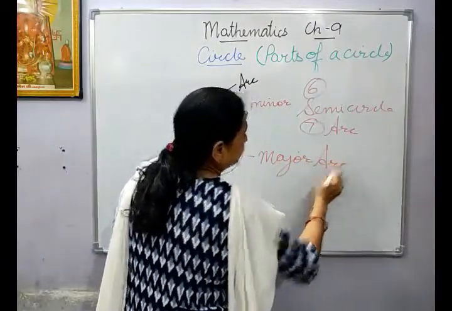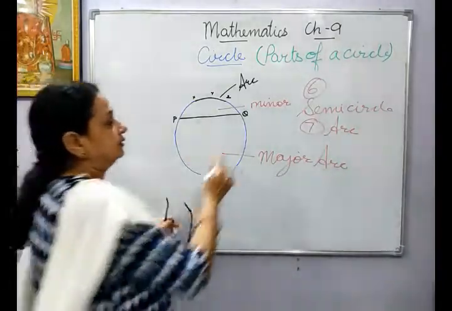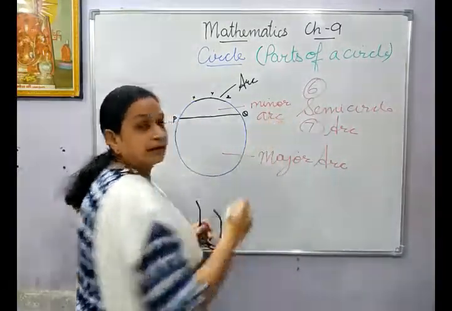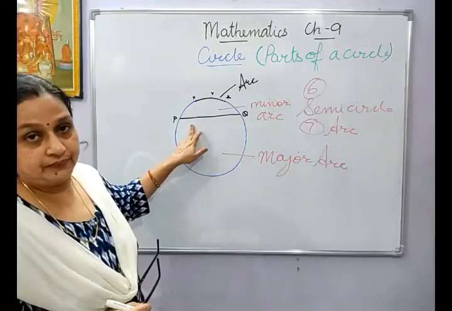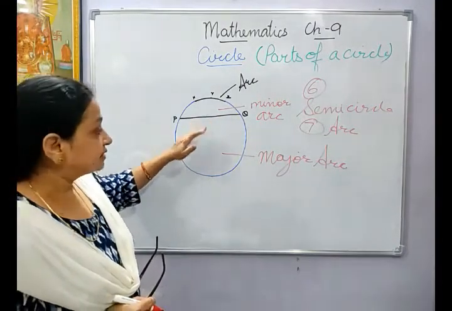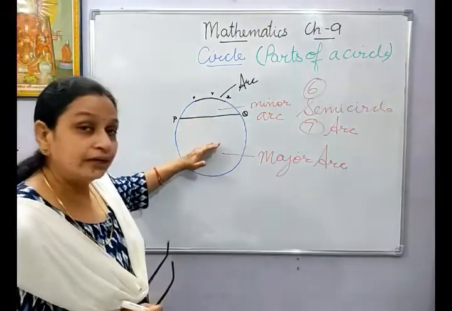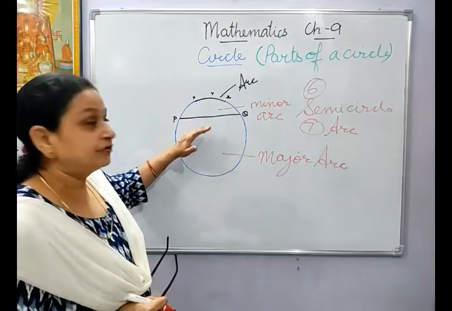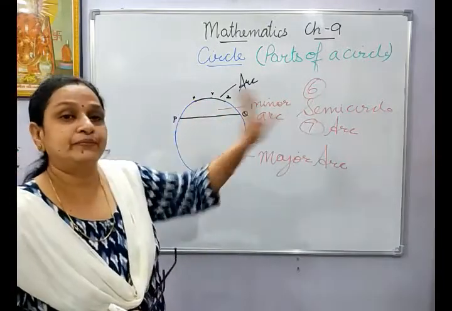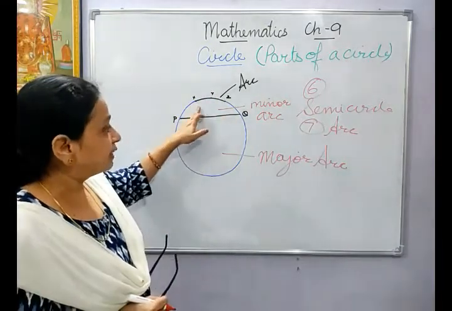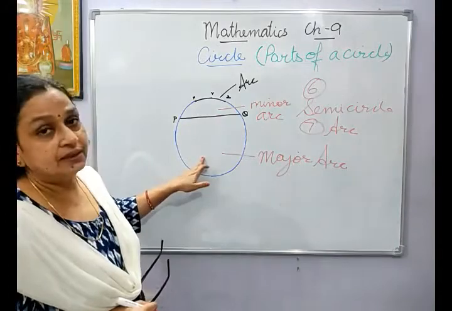The major and minor arcs have been formed by the chord which is present between them. Since it is not in the center, it is not dividing into equal halves. If it had divided into equal halves, then it would be called a semicircle. But this is the minor, smaller part, and this is the major one.